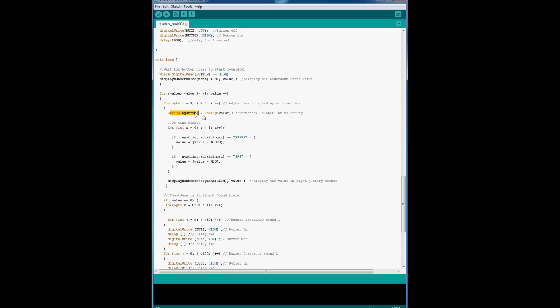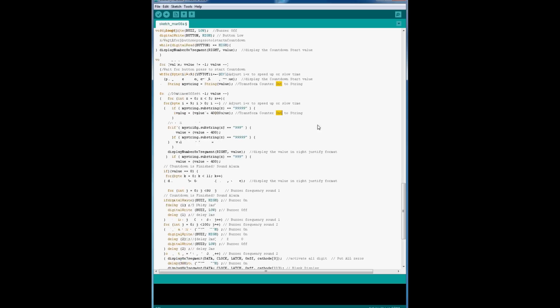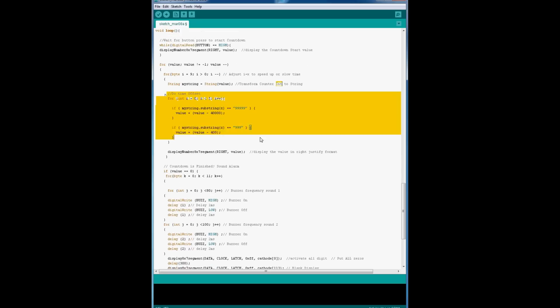Here, String myString equals String(value). So we're transforming the counter, an integer, into a string, because we want to do some manipulation on it after. And here's the due time offset. This looks very small, but it took me a lot of time to actually figure it out so it would work for every value. Basically, that's all this little piece of code does.